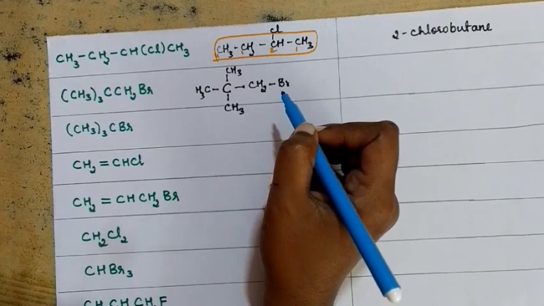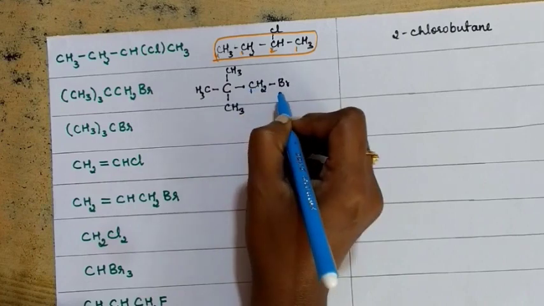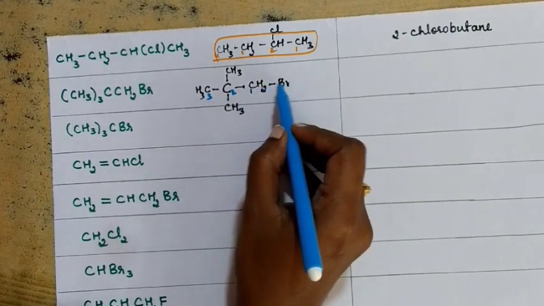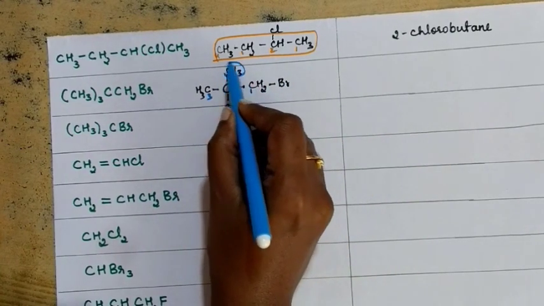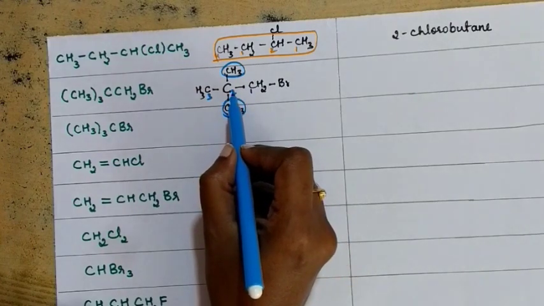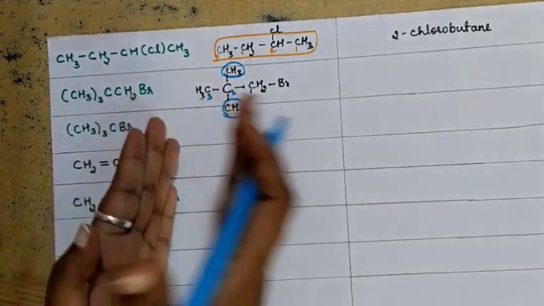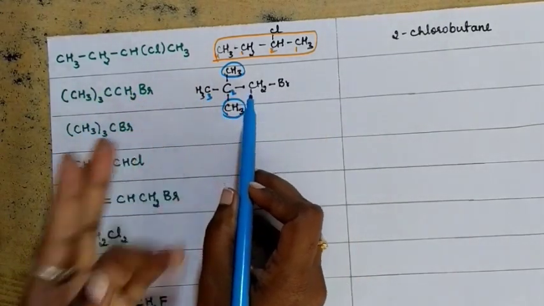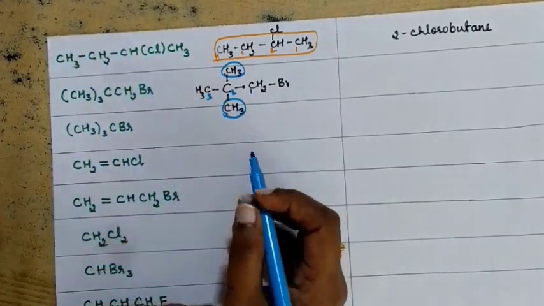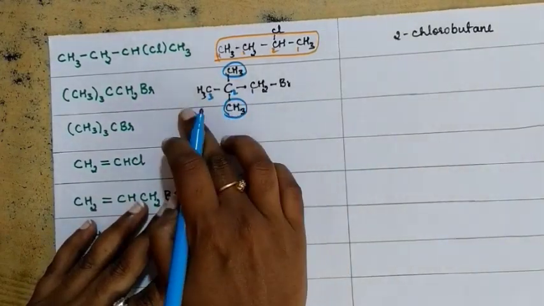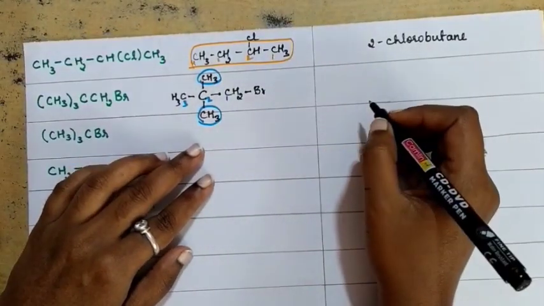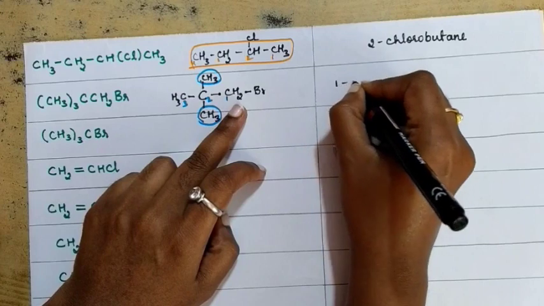But how do you give the numbers? You need to start numbering from this carbon atom so that bromine will get the least number. 1, 2, 3. In this way, bromine is going to get the first position. And these 2 methyl substituents are there, no? They are also substituents. Even they must get the least number. That will get the second position. If you go from left to right, it will be 1, 2, 3. It is second for methyl, that is going to be the same, but bromine is going to get the third position. That's why you must follow this way. 1, 2, 3. So now let us write the name. We must follow the alphabetical order. So it is going to be 1-bromo.